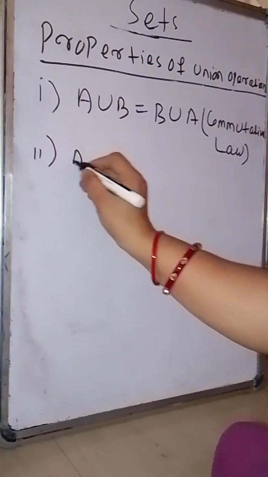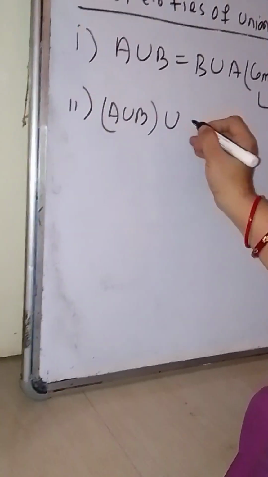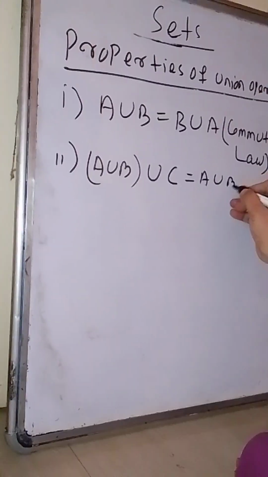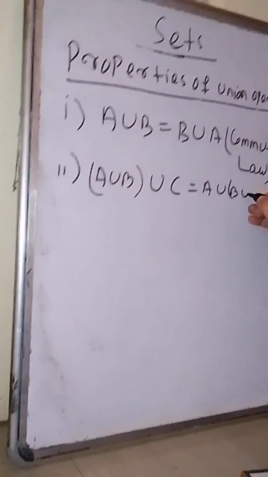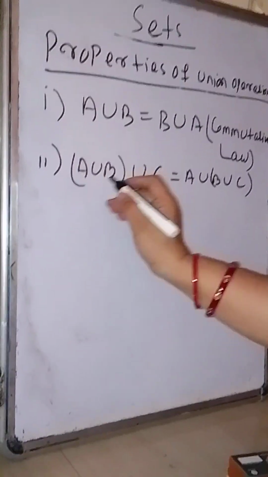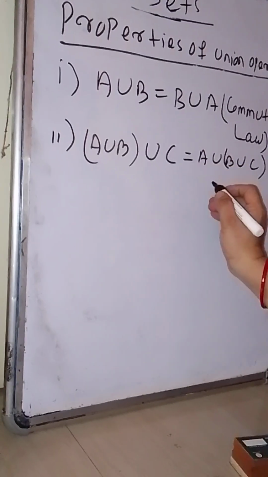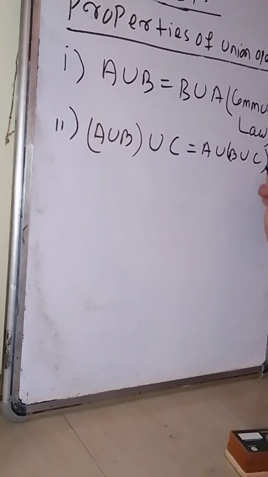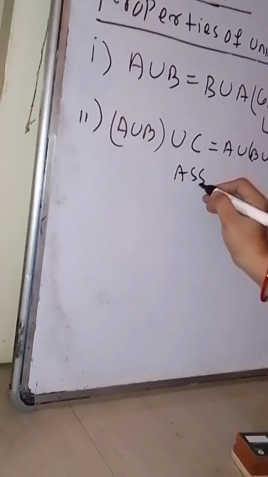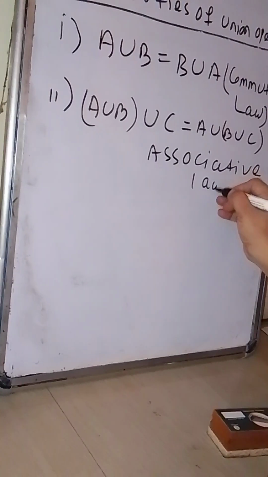Second: if you first take A union B, then take union with another set C, this is the same as A union B union C taken the other way, that is, first B union C, then unite with A. This is called the associative law.